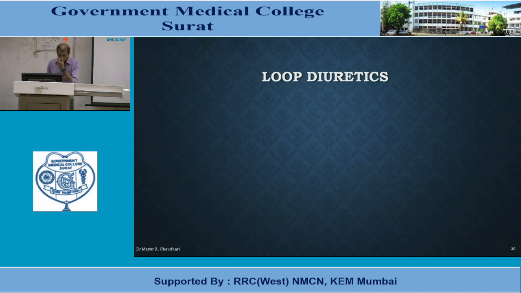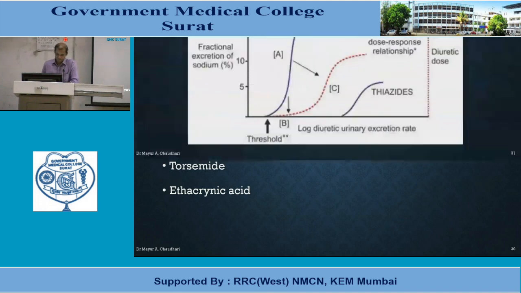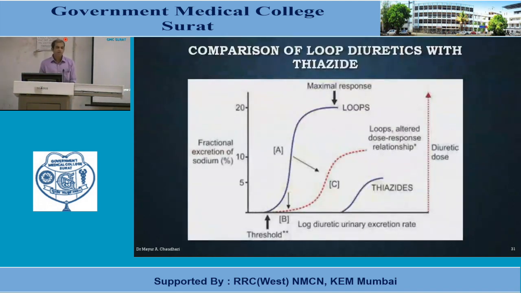As the name suggests, loop diuretics act on the loop of Henle. The agents are furosemide, bumetanide, torsemide or torasemide, and ethacrynic acid. These are the agents which are known as loop diuretics. Loop diuretics are also known as high ceiling diuretics.